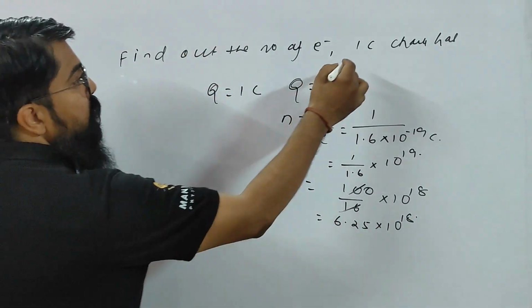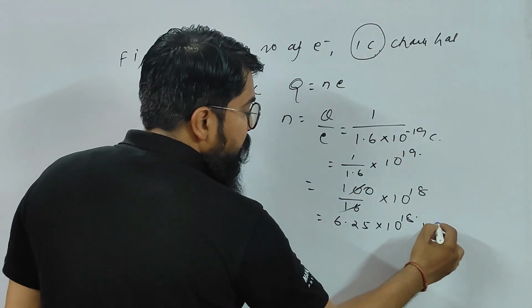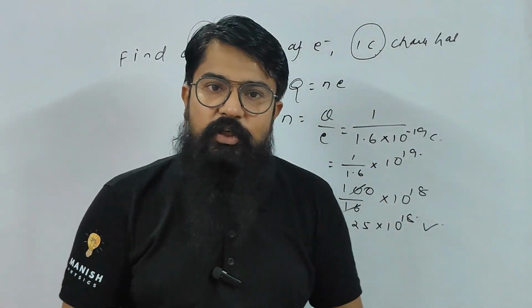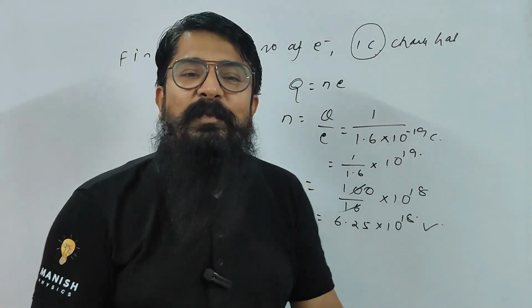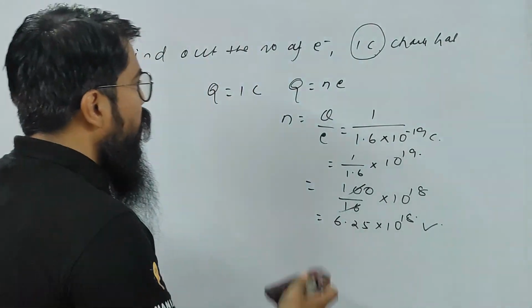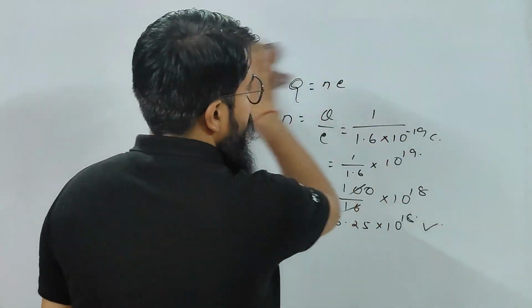So just imagine, children, 1 coulomb charge has these many electrons. Understood, children? This is a very important question. I mean, not very important, but this is a very basic question, right? Hope you understood this question. So let us proceed further.